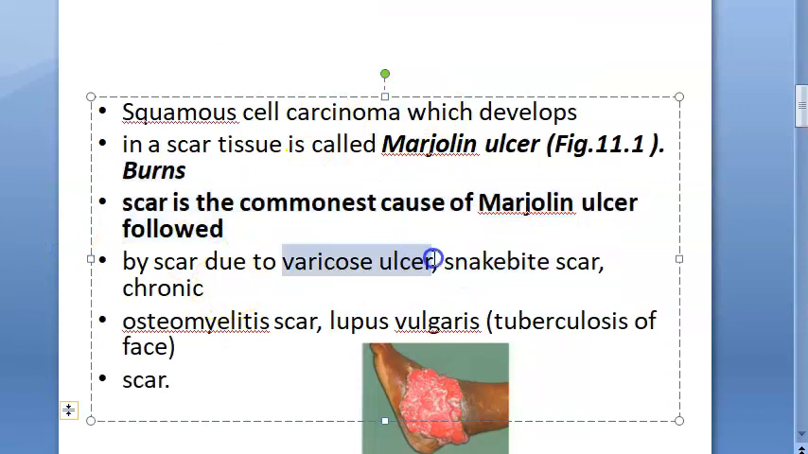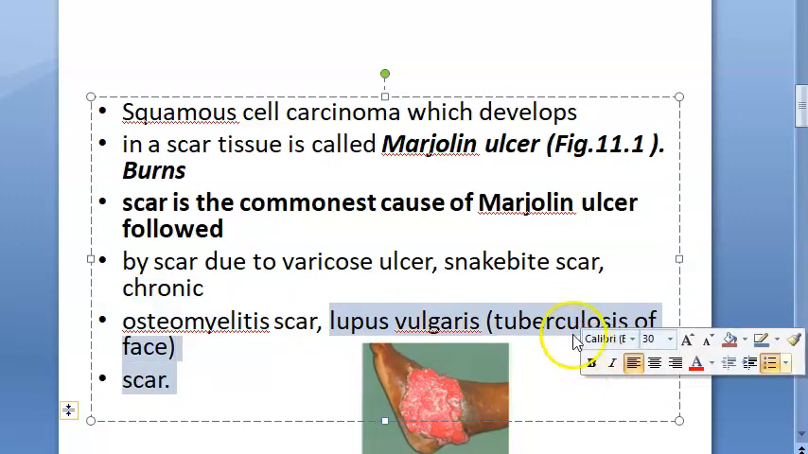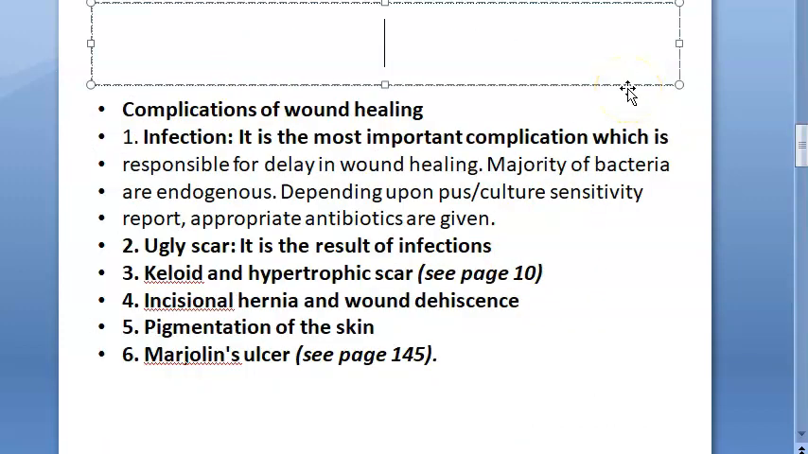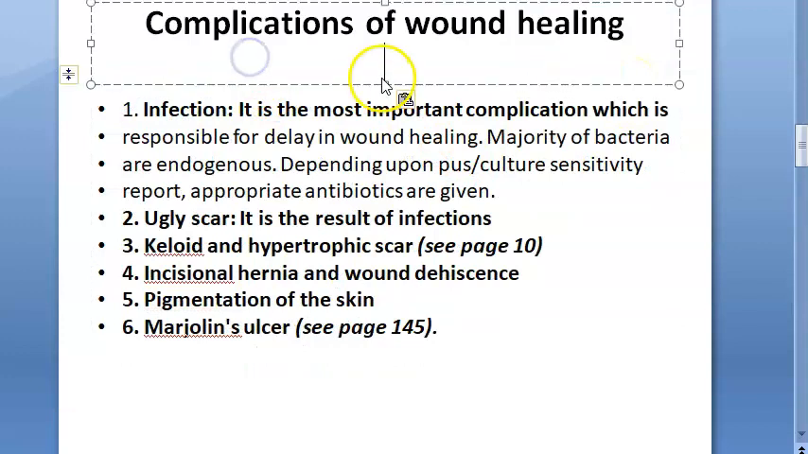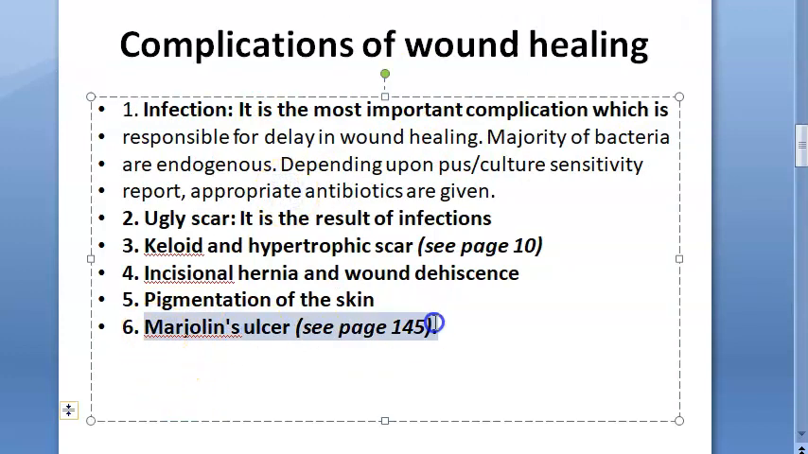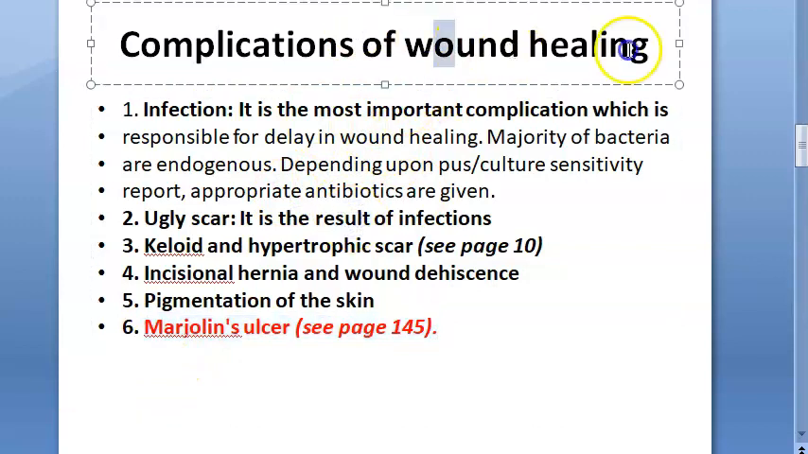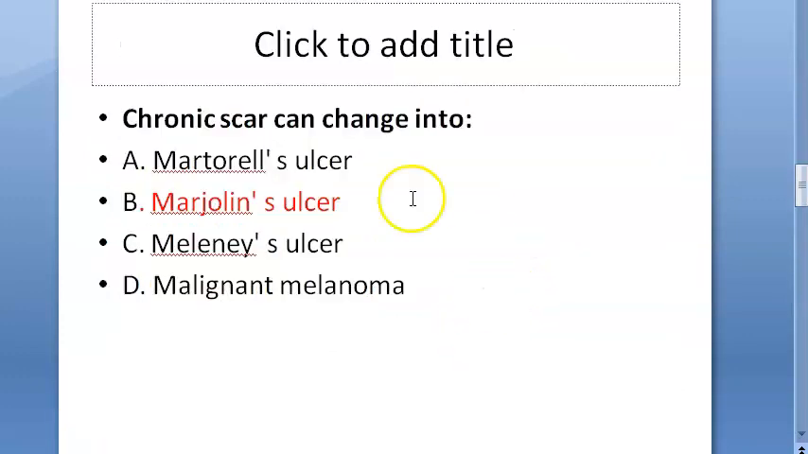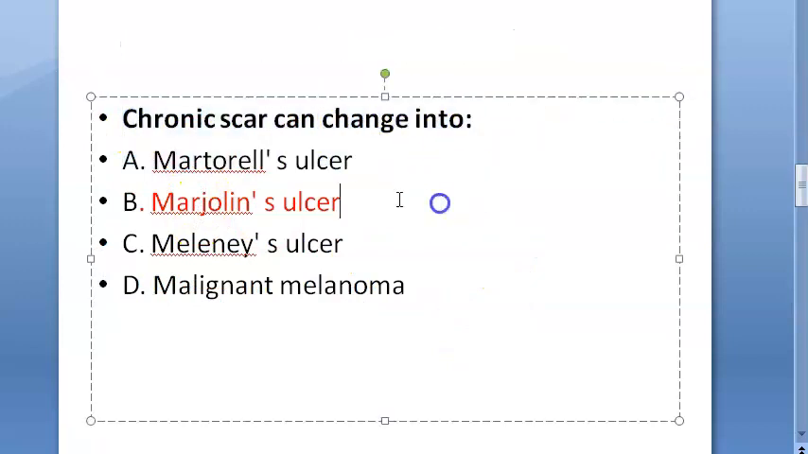Okay, then other causes can be the scars caused by varicose ulcer, snake bite scar, chronic osteomyelitis scar, or lupus vulgaris, that is tuberculosis of face scar. Scar leads to Marjolin's ulcer. Okay, most common is, yes, burns. Even in complications of wound healing, you have seen that it can lead to Marjolin's ulcer. A wound, when it heals, there can be a scar, that can become a Marjolin's ulcer. So when you get hurt, you may land up with a malignancy. Interesting. A chronic scar can change into Marjolin's ulcer.